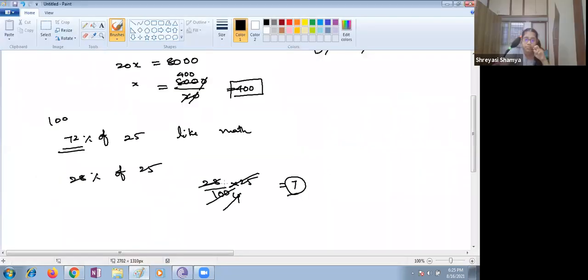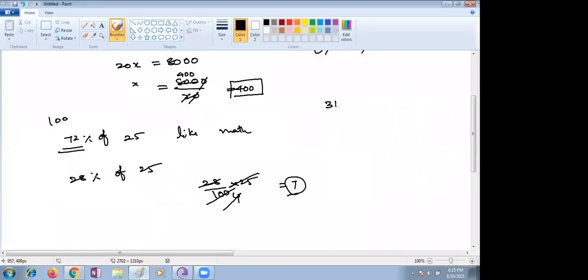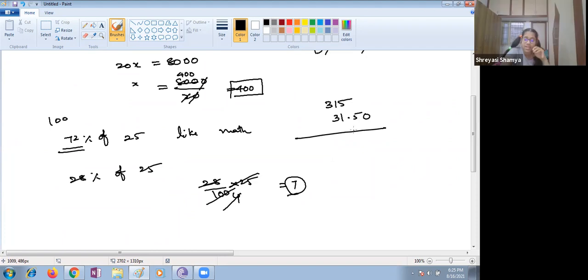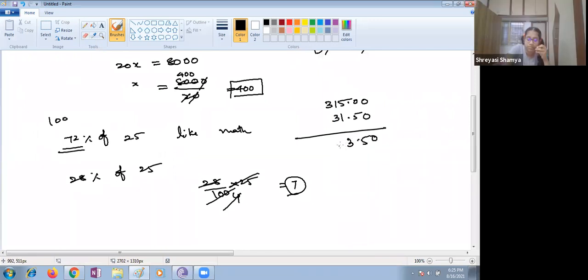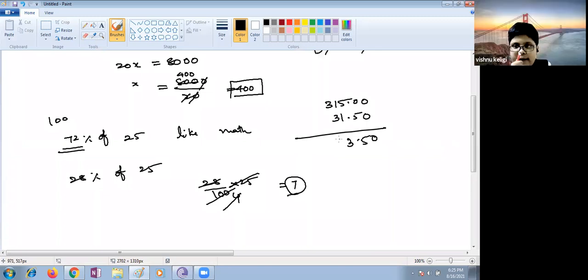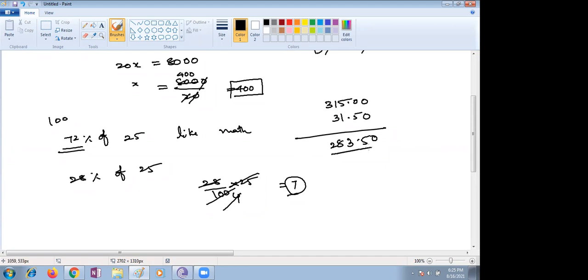You can add the zero. 283.50. This is the price it is.